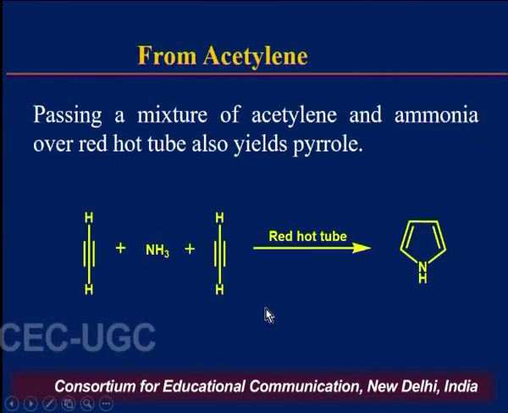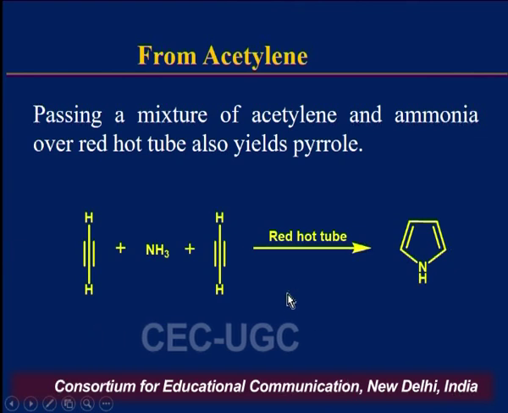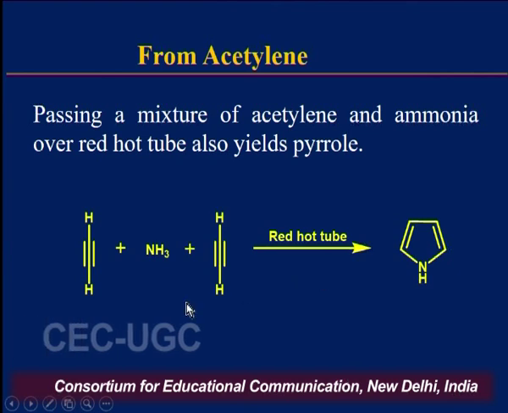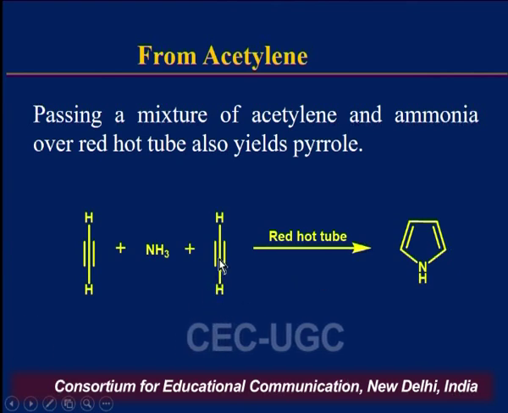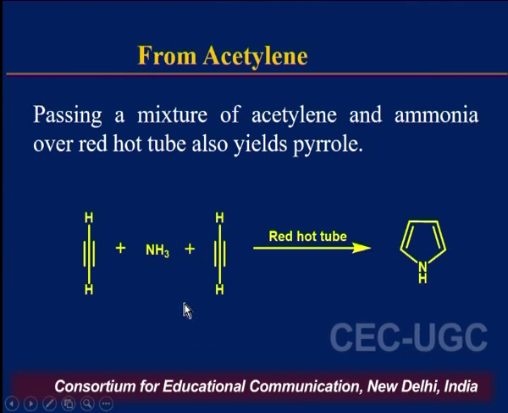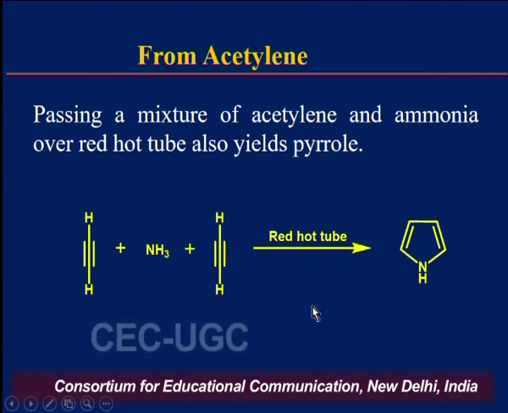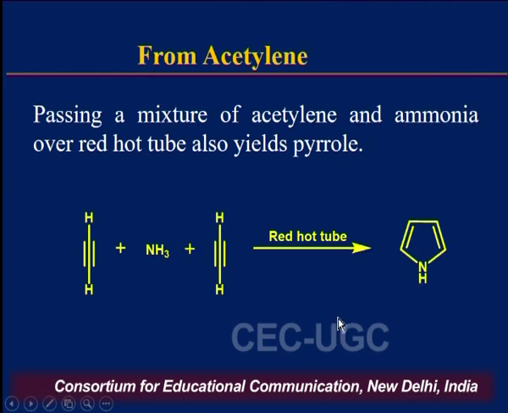The last synthesis of pyrrole molecule can be carried out by passing a mixture of acetylene and ammonia over red hot tube. So in this way we have to take two molecules of acetylene and they are heated in presence of ammonia, so they produce pyrrole as the final product.